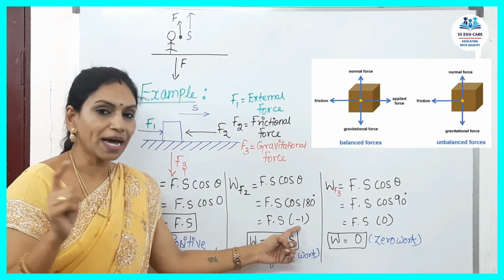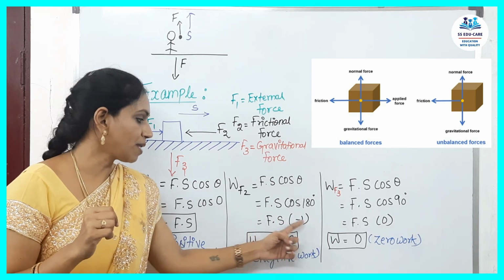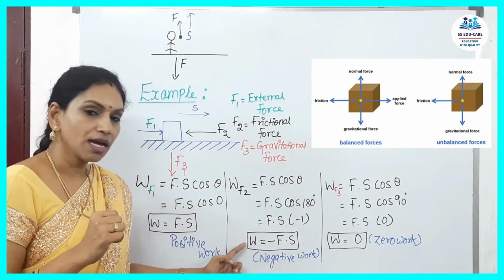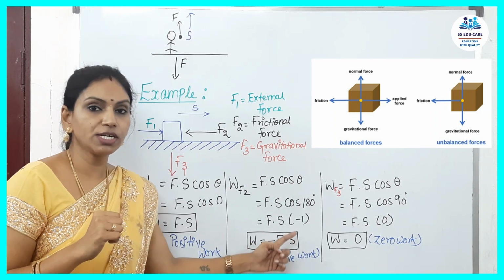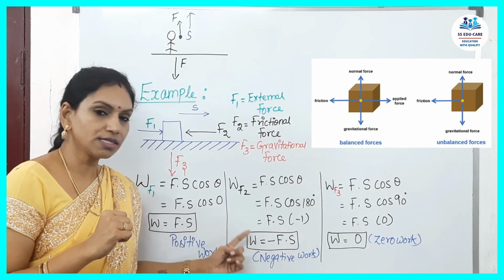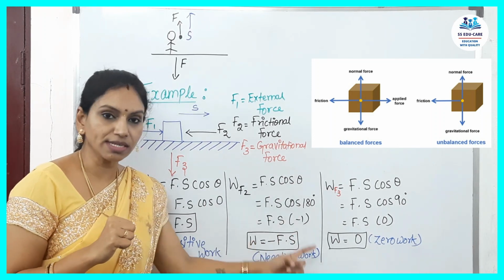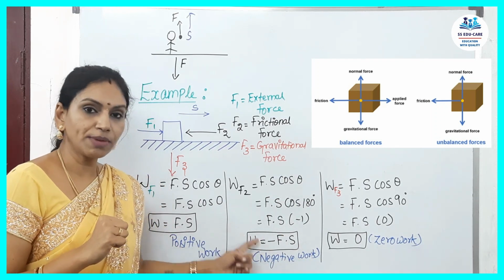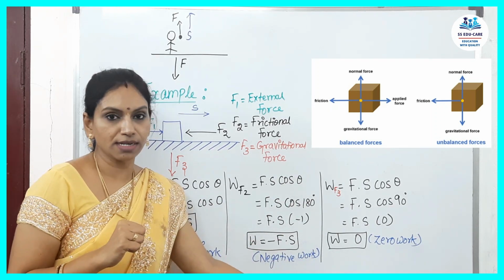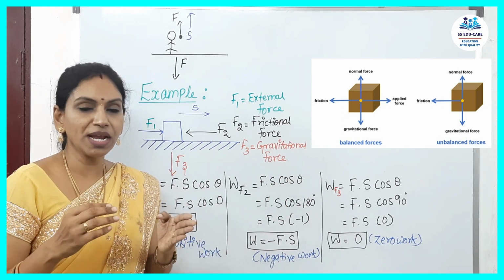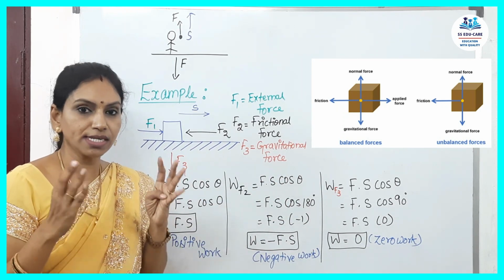Cos 180 is minus 1. So F into S into minus 1 is nothing but minus F into S. So your work done is minus F into S. This is called negative work done when the force and displacement form 180 degrees.